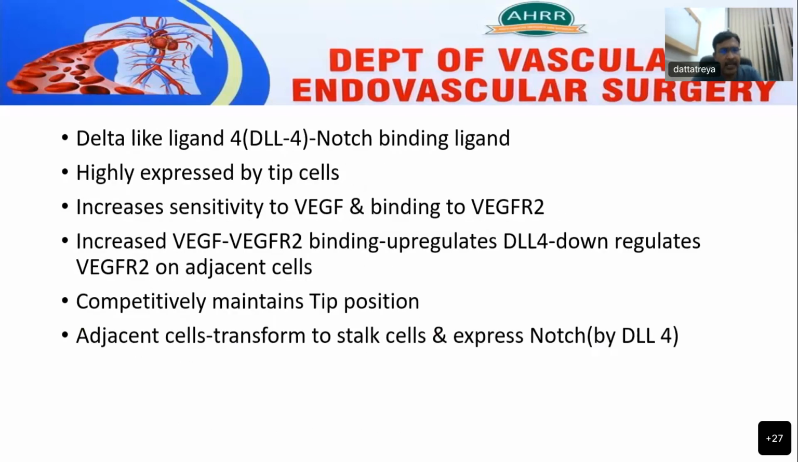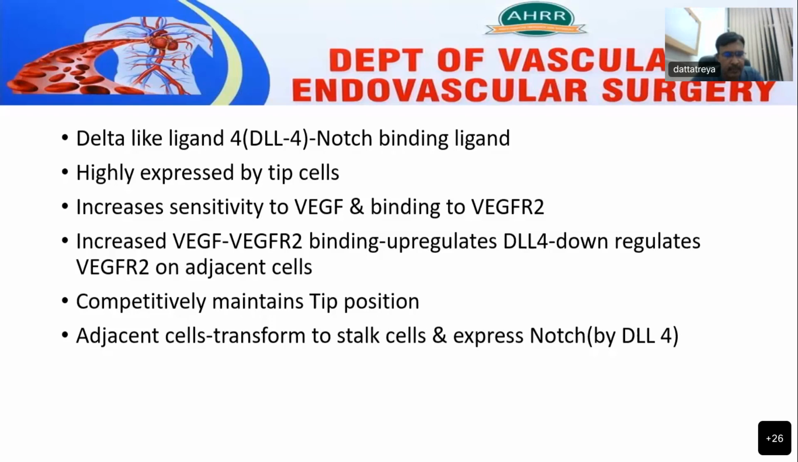Delta-like ligand 4 is a notch binding ligand which will bind to the notch signaling cells, and is highly expressed at the tip cells, with increased sensitivity to vascular endothelial growth factor and binding to vascular endothelial growth factor receptor 2. Increased vascular endothelial growth factor and vascular endothelial growth factor receptor 2 binding upregulates the delta-like ligand 4, which further leads to downregulation of vascular endothelial growth factor receptor 2 on adjacent cells. This will help in competitively maintaining the tip position.